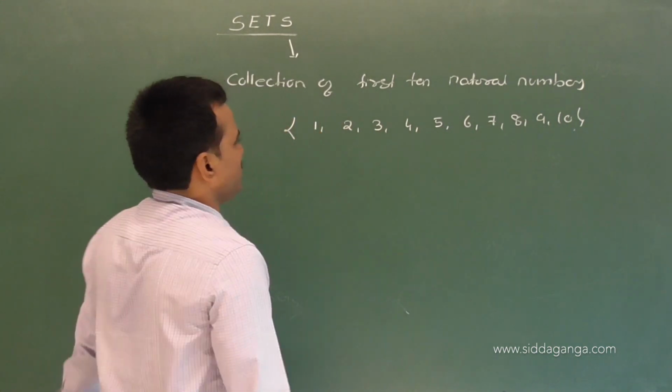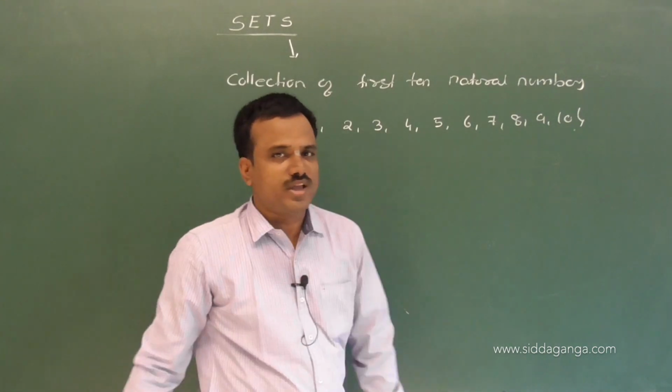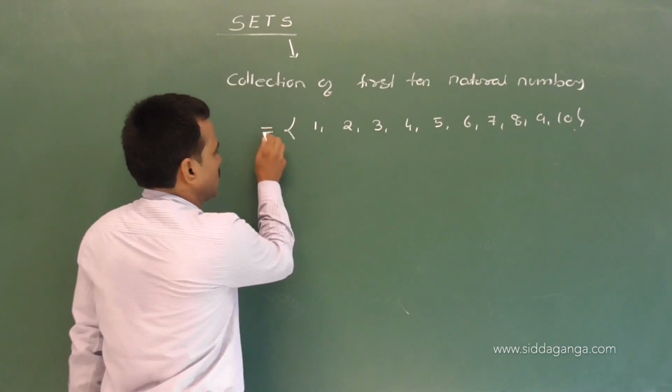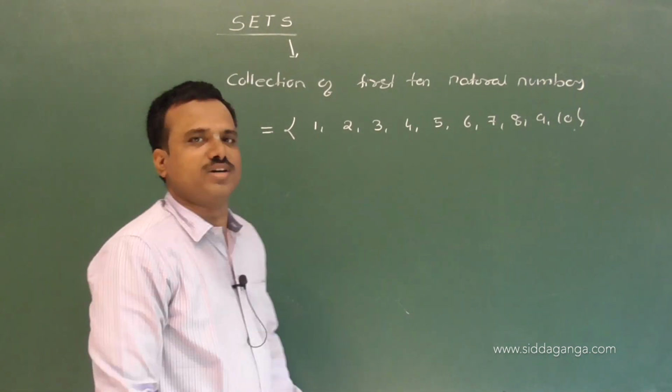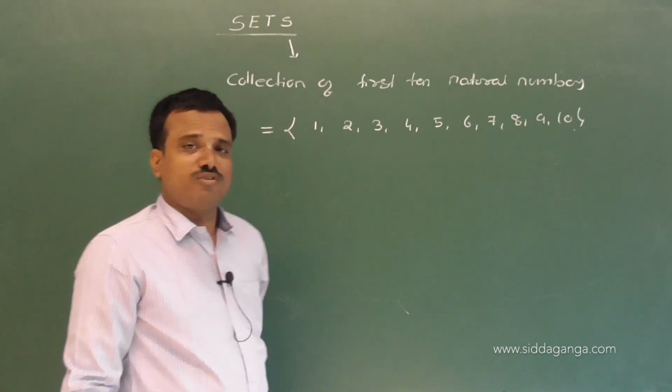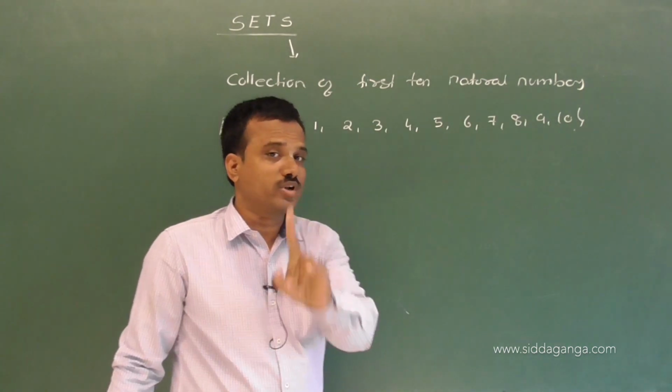That is very important. Sets are always denoted by capital alphabet letters. The capital alphabet letters denote the collection of the sets. Very important.